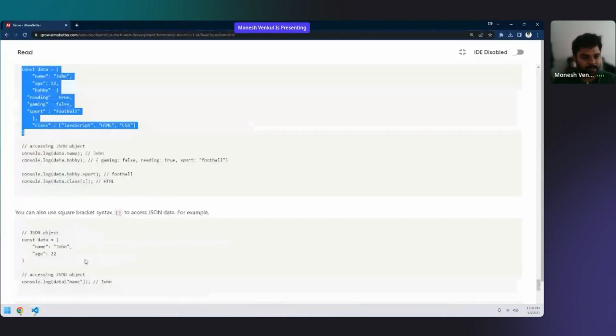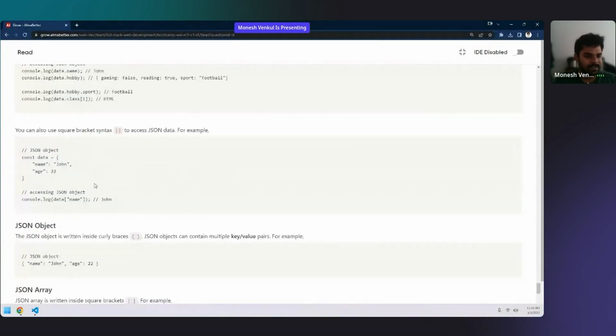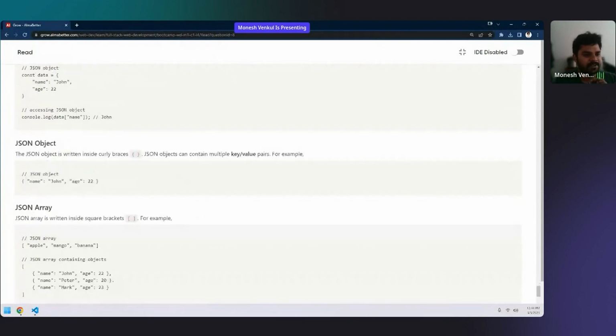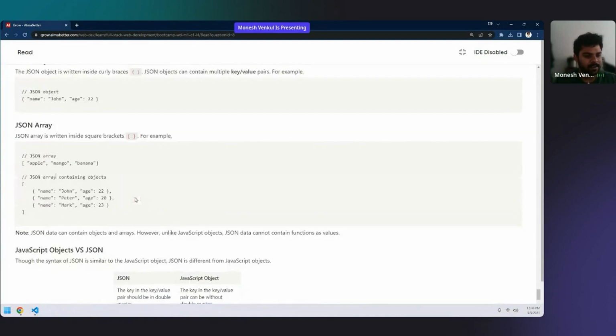Now everything is the same. Accessing, you see, data.name, data.hobby will give you the values of it. Everything from A to Z remains the same. Your JSON object starts with curly braces and ends with curly braces. Again, the same thing. There is something called a JSON array.